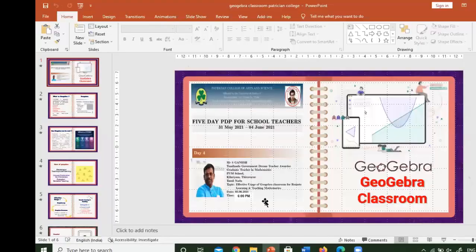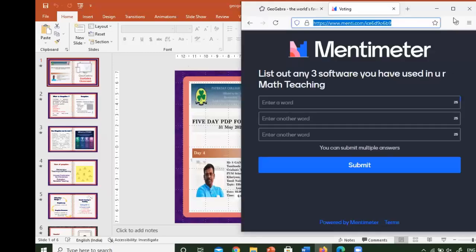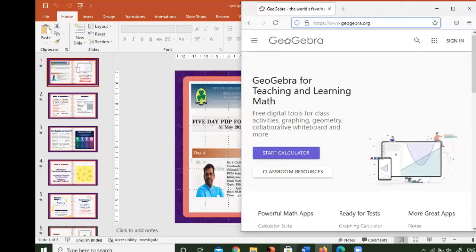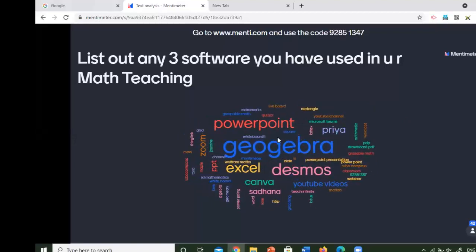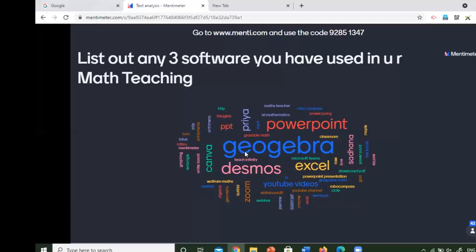Thank you, one and all. I am going to end the poll now. This is the final result I have got from Menti.com. Most of you gave GeoGebra as a software, Desmos got second place, and PowerPoint and Excel are also things that can be used to teach mathematics. Thank you all. So the poll has ended now.